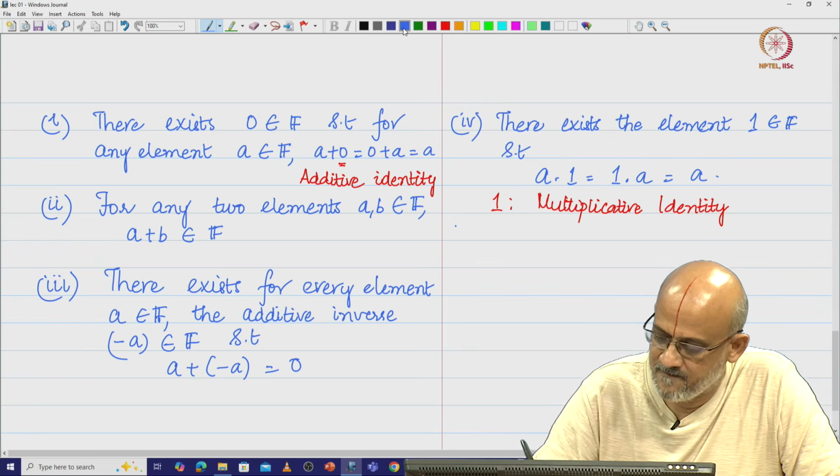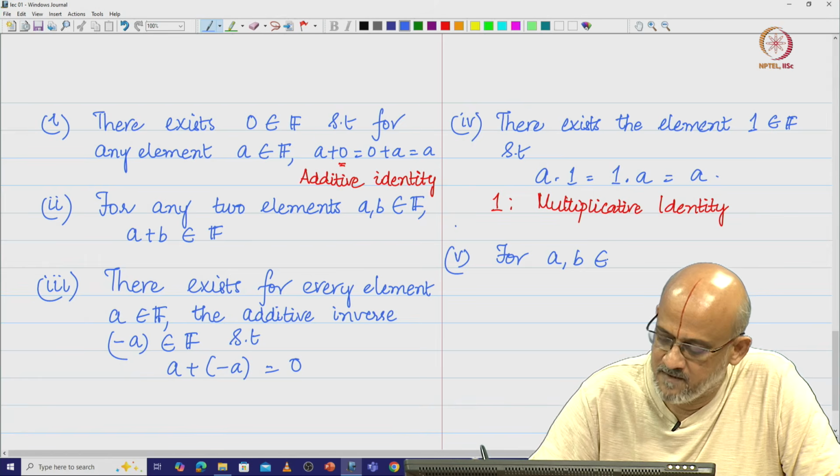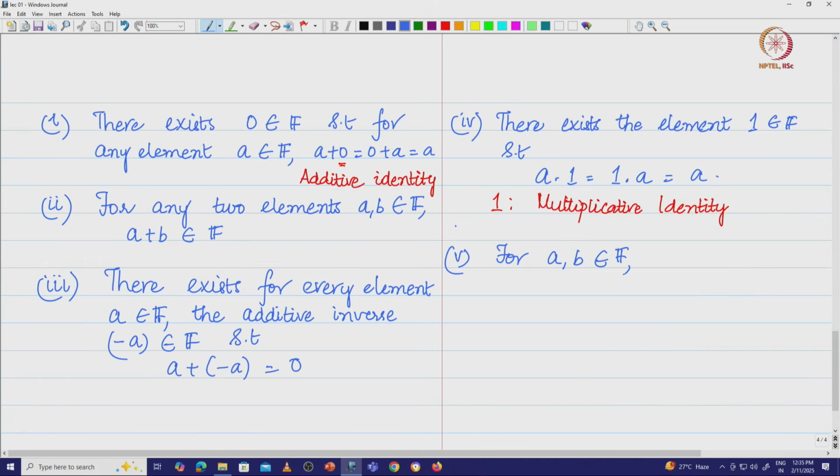Then we have the fifth one: for A and B in the field, A into B is also an element of the field.